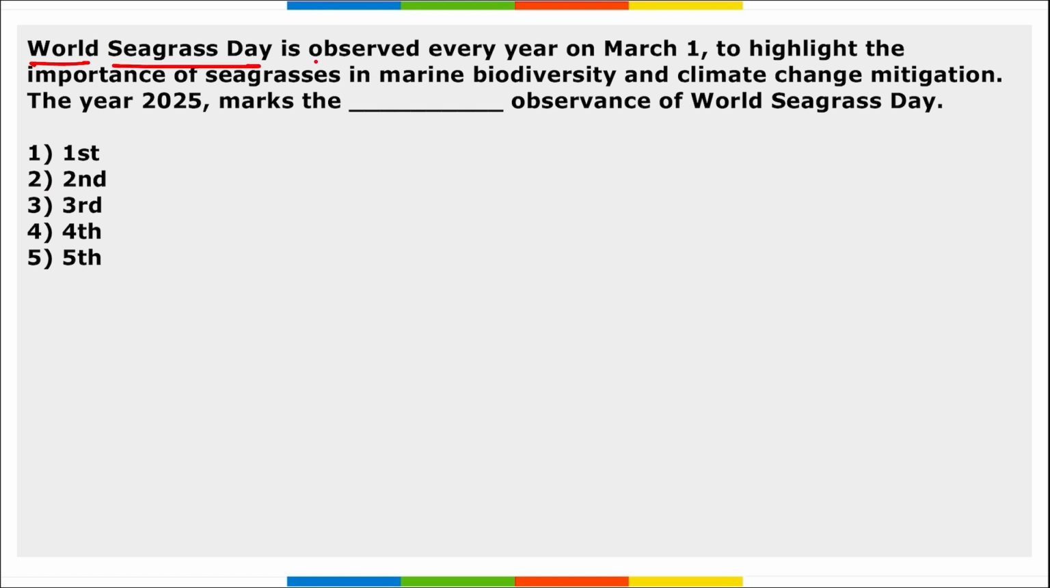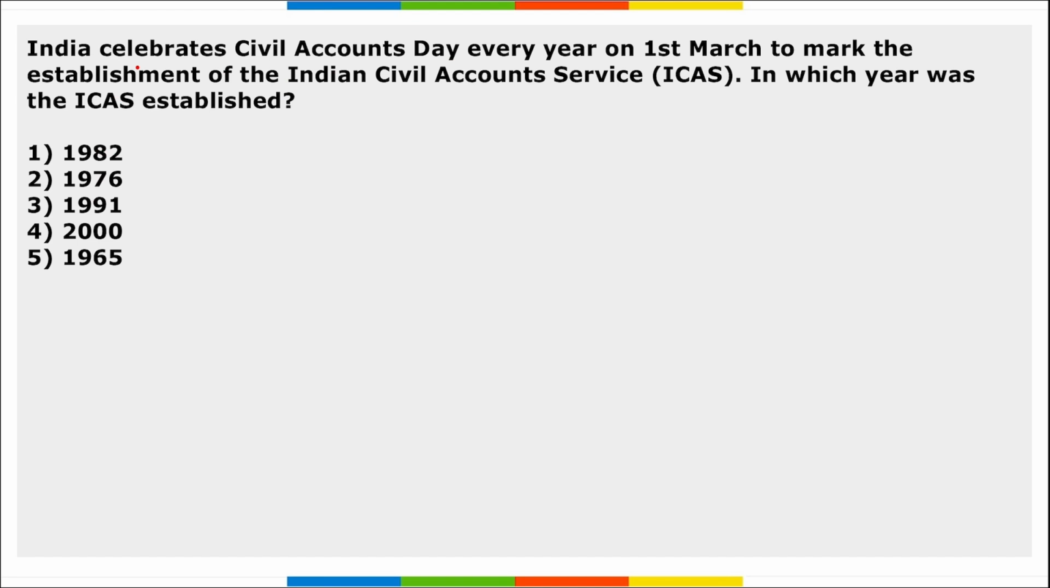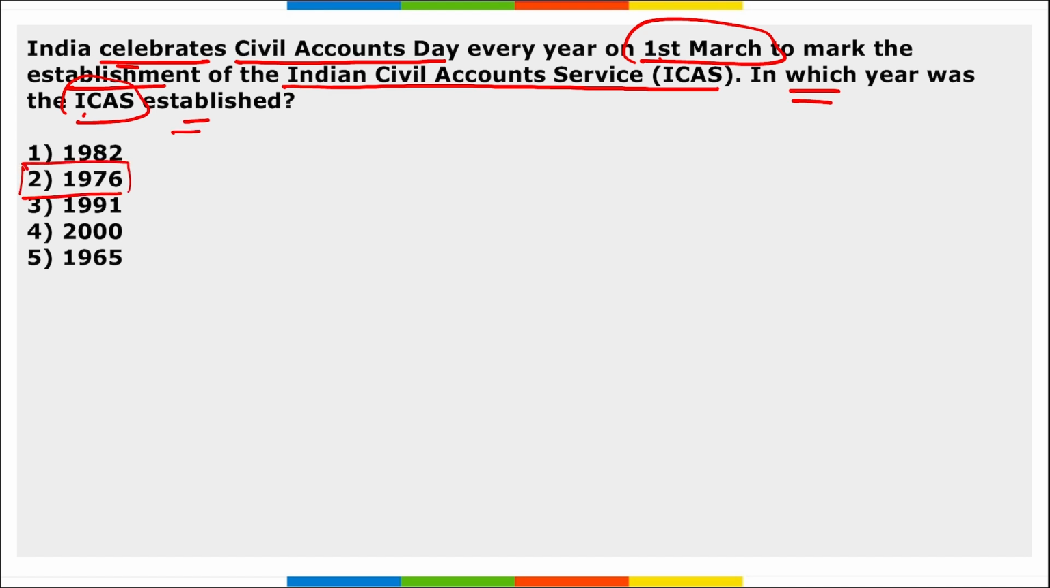Next, World Seagrass Day is observed every year on 1st of March to highlight the importance of seagrasses in marine biodiversity and climate change mitigation. It was the third observance of the World Seagrass Day. Next, India celebrates Civil Accounts Day every year on 1st of March to mark the establishment of the Indian Civil Accounts Service. In which year was the ICAS established? It was in 1976 that this ICAS was established.